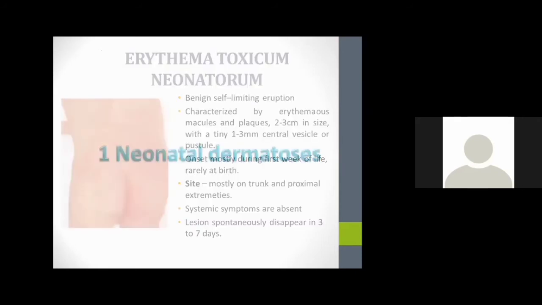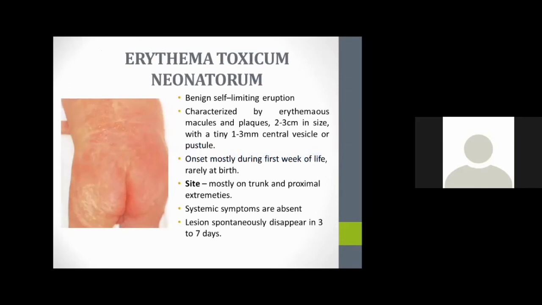In neonatal dermatoses, erythema toxicum neonatorum is a benign self-limiting eruption characterized by erythematous macules and plaques, 2 to 3 centimeters in size, with a tiny 1 to 3 mm central vesicle or pustule. It is mainly seen during the first week of life, rarely at birth. The site is mostly the trunk and proximal extremities. Other systemic symptoms will be absent, and it spontaneously disappears in 3 to 7 days. It is a normal condition.